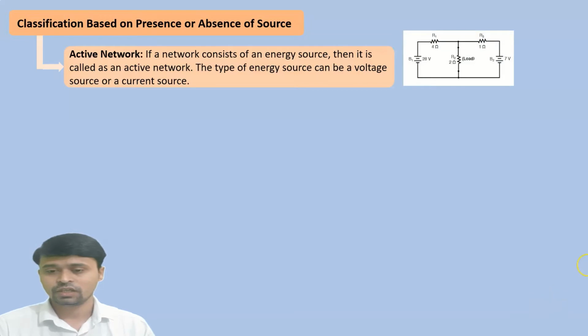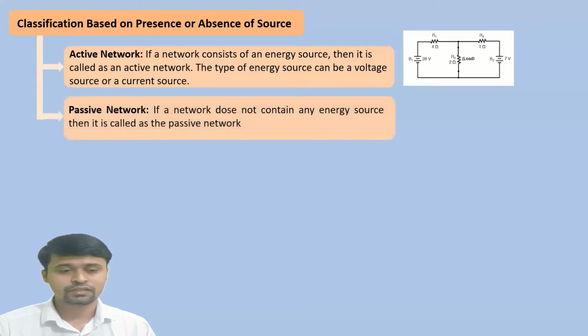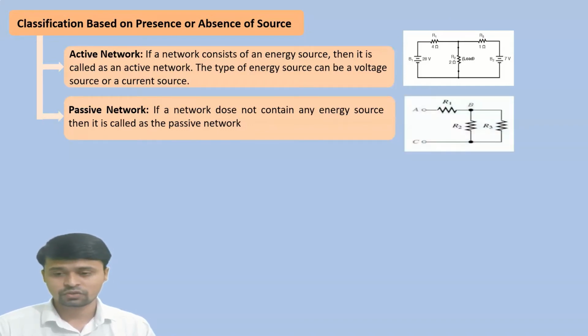So here, B1 and B2 are the voltage sources and the other three are resistances. So this type of network is called an active network. Then the second one is the passive network. If a network does not contain any energy source, then it is called a passive network. That means no energy source, neither current source nor voltage source. So this is an example of a passive network. In this network only three resistances are there, so we are calling it a passive network.